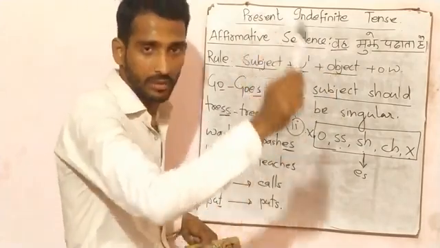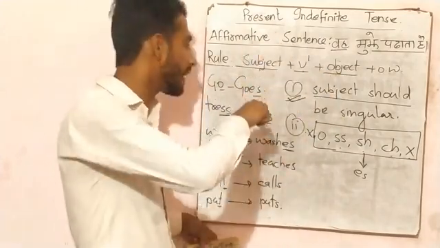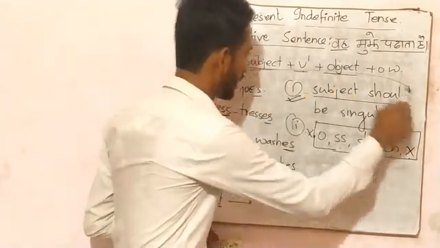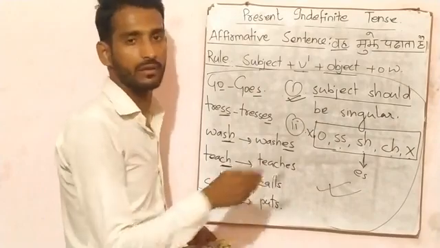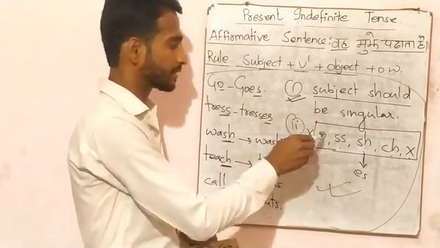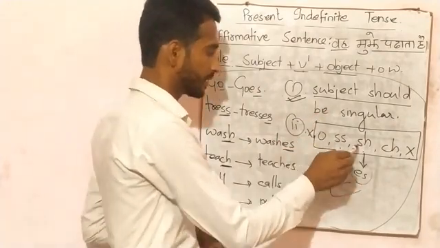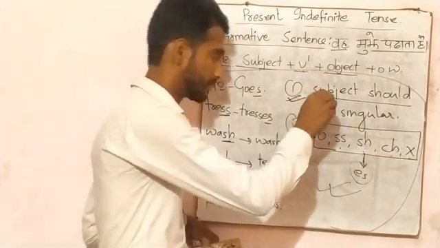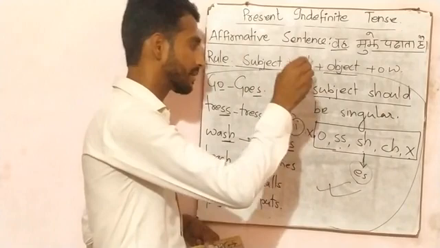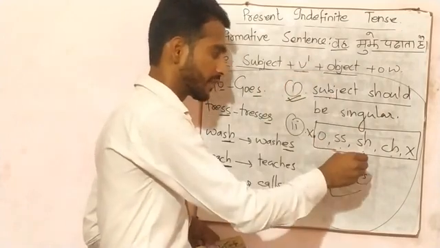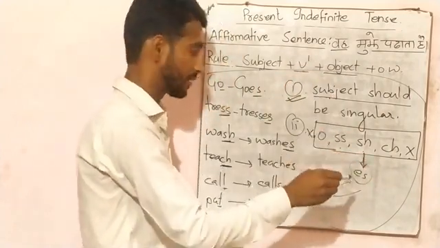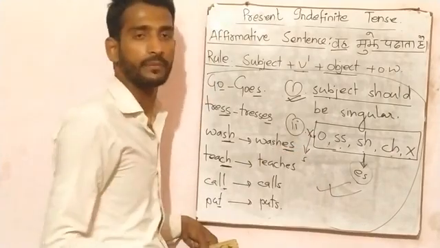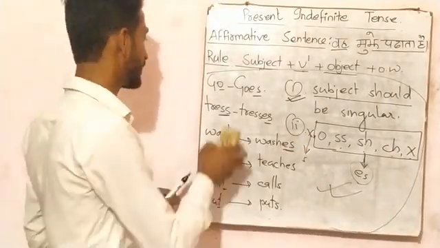So first thing, why do we add s or es? The answer is to make the verb singular. How do we add s or es? We add es when any of these five is at the last of the English verb and the subject is singular. And if the subject is singular and none of these five is at the last of the English verb, then we add s. Clear? Let's translate the sentence.